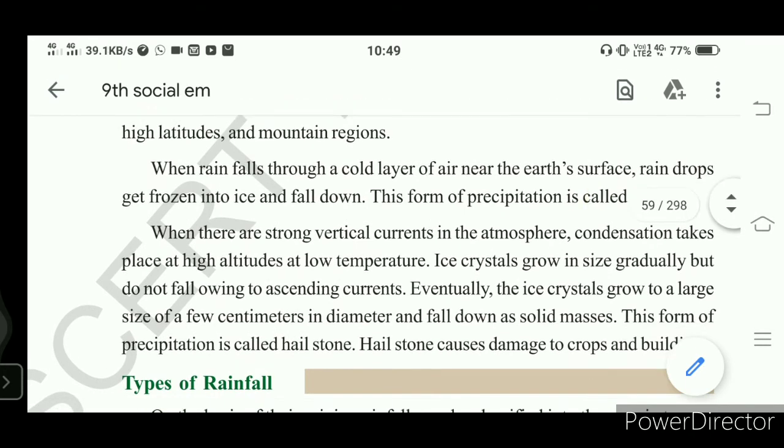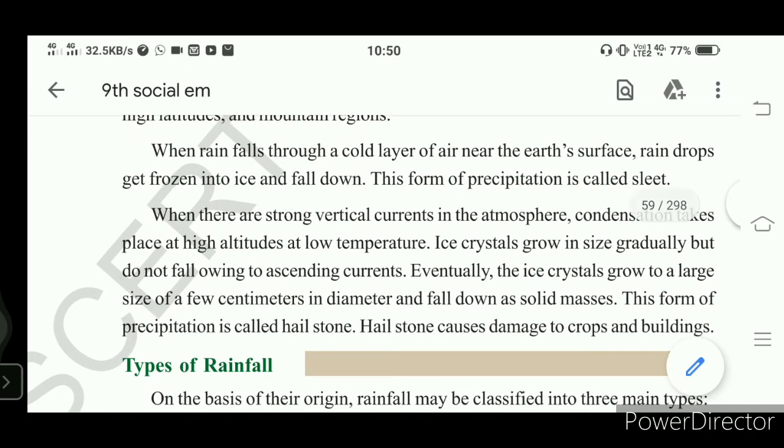Then condensation starts at higher latitudes. This we discussed. What happens to temperature moving to higher places? Temperature decreases. So when air molecules which are heated near the earth's surface rise, they start moving to higher places.